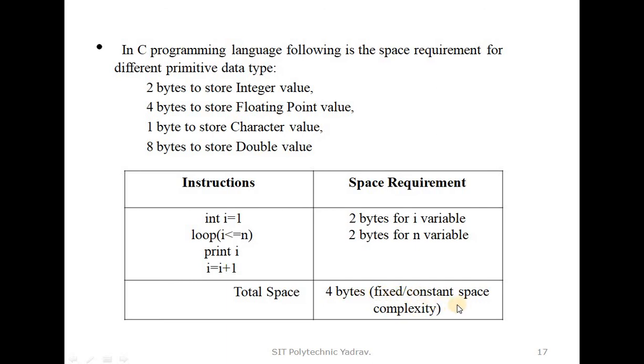Fixed and constant space complexity components are used. In time complexity, we calculate how much time the program requires to run. In space complexity, we calculate how much space the variables use when stored in memory. That is known as the space requirement. Is this point clear? Time requirement and space requirement.